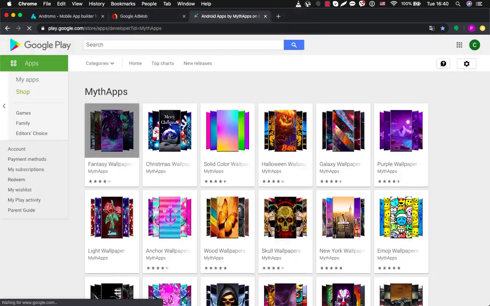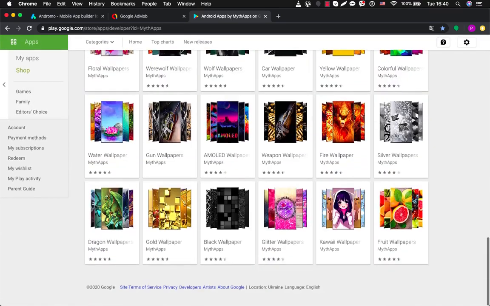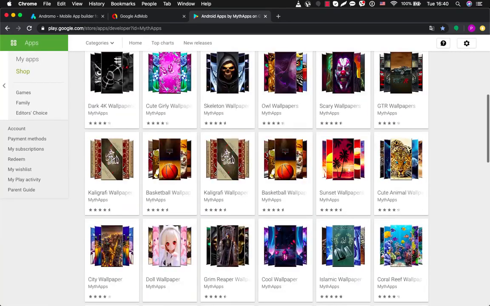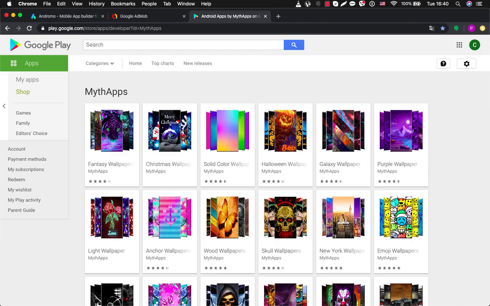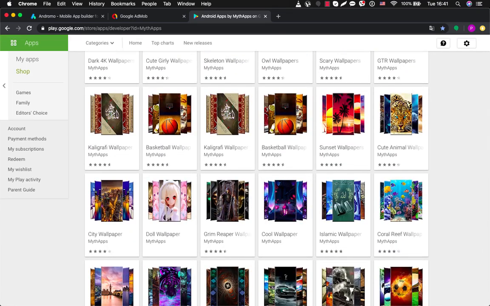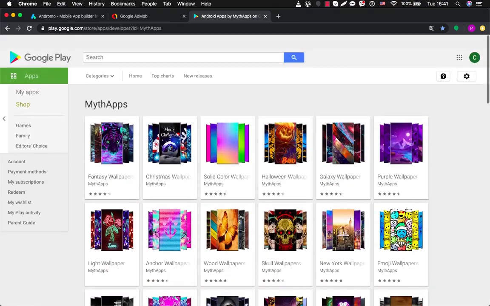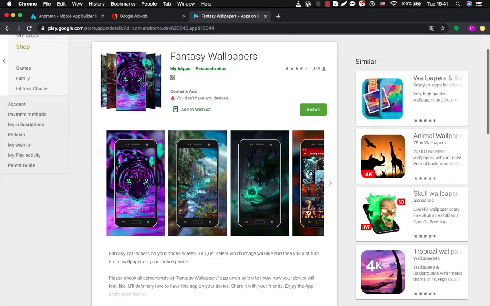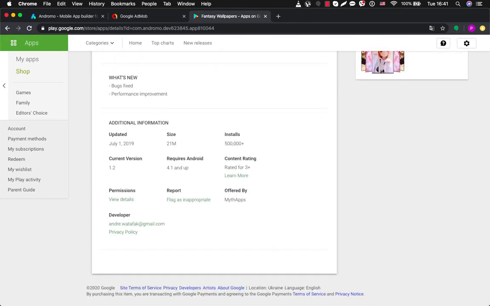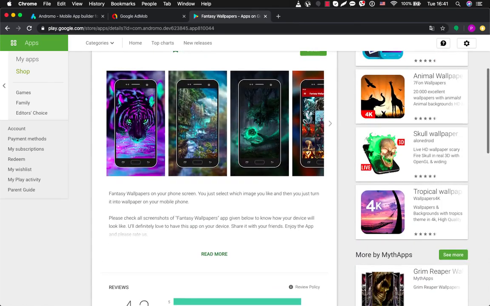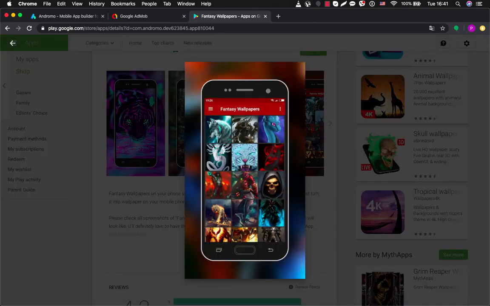The last one which I found is devoted to pictures. These are basically wallpapers, and you can see that this developer also has about 100 applications. They are really beautiful. It's a big library of apps devoted to different theme wallpapers. They look cool, and let's check this one first. It has 500,000 installs. If we check here, we can see that it looks cool. At the same time, each of you can find such pictures on the internet and create your own wallpaper app.